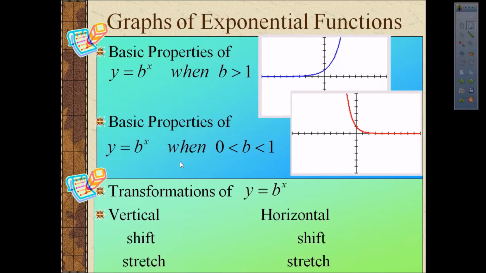Taking the basic function y equals b to the x, to get a vertical shift, we would add a constant at the end of the entire function. To get a vertical stretch, we could multiply the function times a constant. To get horizontal shifts or stretches, we're going to see something that looks a little more like this. We're actually adding or subtracting a number to the exponent itself, or we're multiplying the exponent itself times some constant.